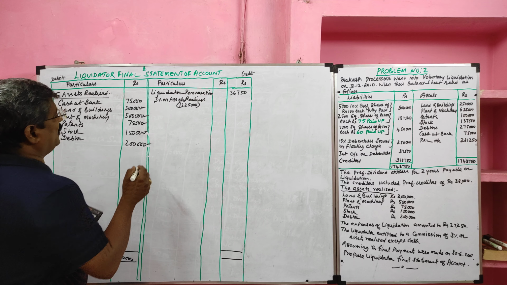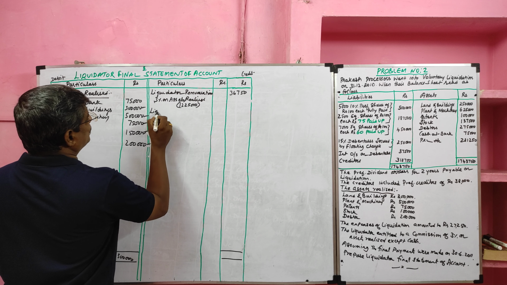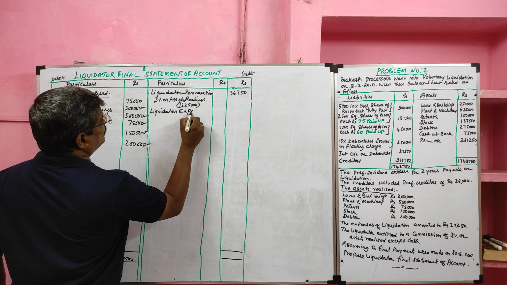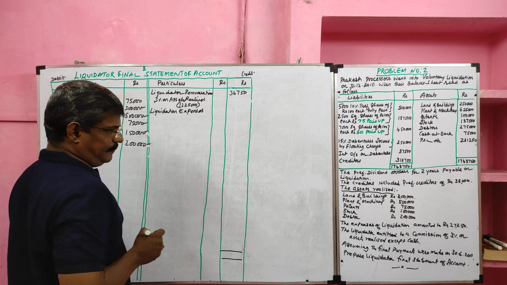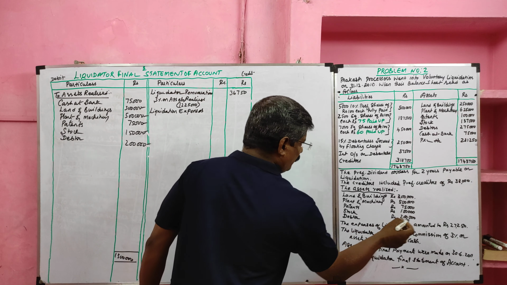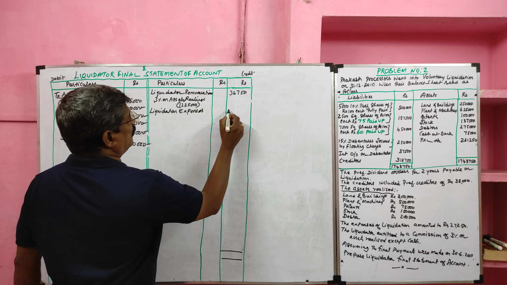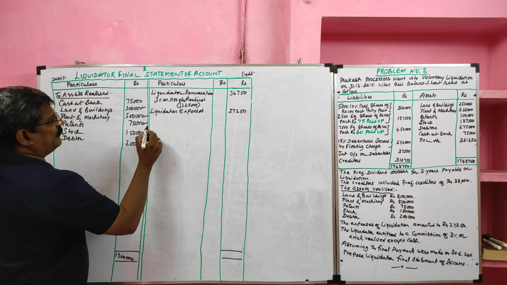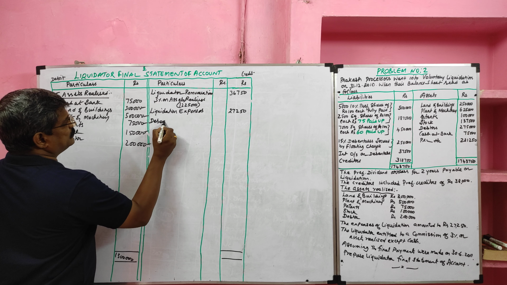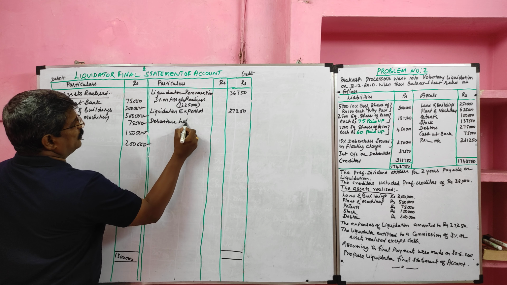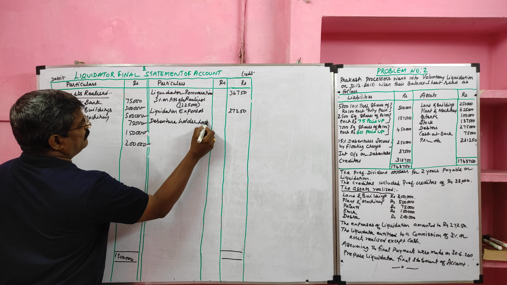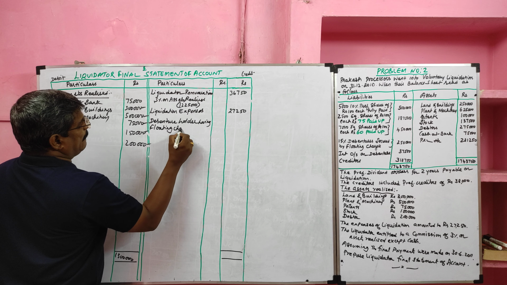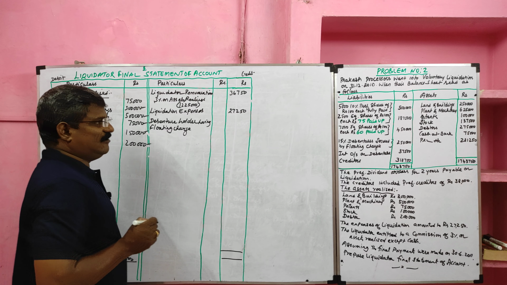Then second, you will pay for liquidation expenses. Liquidation expenses given in the question: the expenses of liquidation amounting to 27,250. Then you will pay for debenture holder having floating charge, given in the liability side of balance sheet.